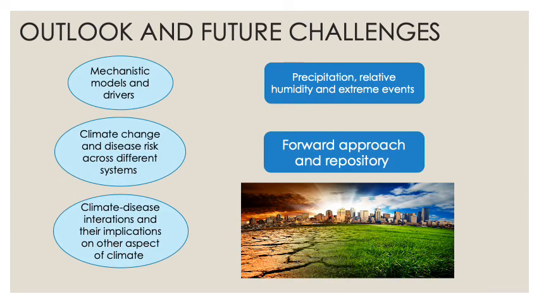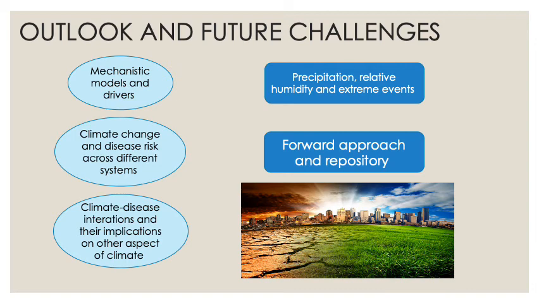Finally, we're going to look at outlook and future challenges, starting off with mechanistic models and drivers. A mechanistic model is one that employs this idea that in order to understand how a system functions, you must first understand how each part of the system functions and relates to one another. The article proposes that in order to fully understand the effect of climate change on infectious diseases, we must include mechanistic models and combine those with drivers such as precipitation, relative humidity, and extreme events.